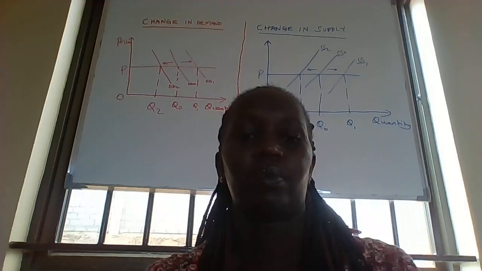Now, technology becomes very key. So the change in technology also influences supply. An improvement in technology increases supply because it increases the efficiency in production and it increases resource utilization. However, a decline in technology leads to a decrease in supply because it reduces the efficiency in production of goods and services and therefore a decrease in supply of that commodity.